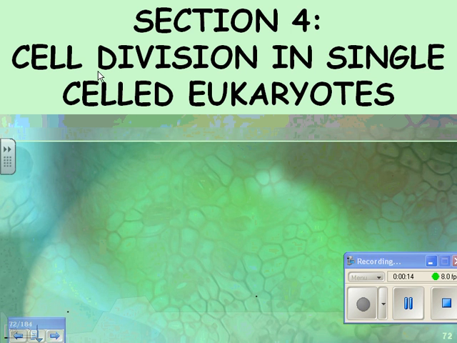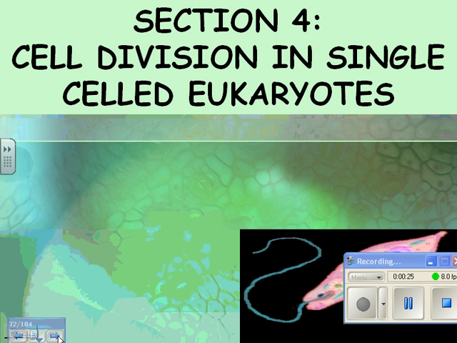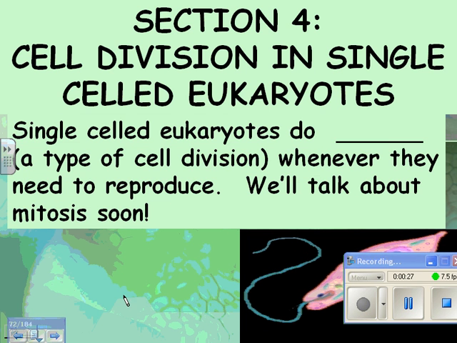By the way, what is a single-celled eukaryote? That's a protist, like a euglena or an amoeba, that kind of thing. So when they reproduce, all they do is divide by mitosis. So single-celled eukaryotes do mitosis, a type of cell division, whenever they need to reproduce.